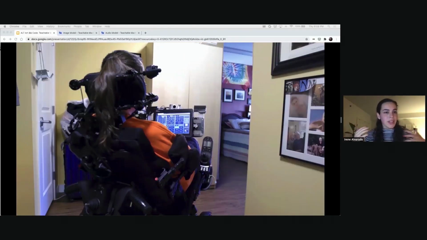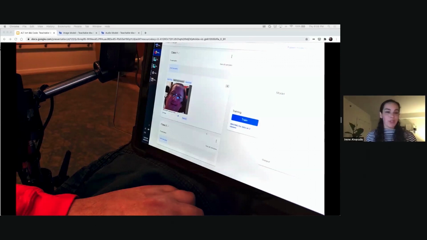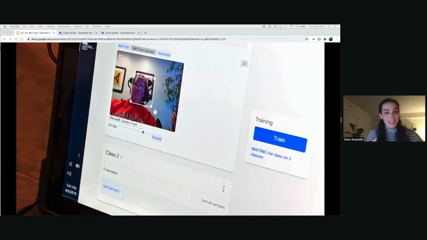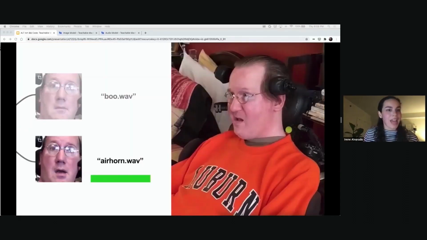So what were some cases where Steve wanted a really quick reaction, and how could the tool help for this? One use case was he really wanted to watch a basketball game, and be able to cheer or to boo depending on what was happening in the game. That was something he was not able to do with his usual tools, because he had to be really fast in cheering or booing when something happened. And so he trained a simple model so that he could open his mouth and trigger an air horn. So that was one example.